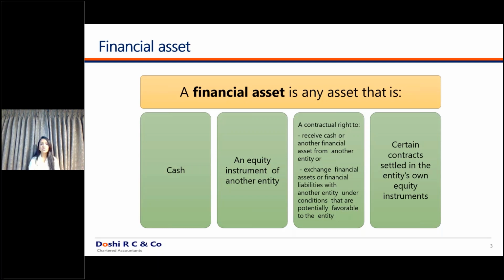Second, an equity instrument of another entity. It might be investments in an entity. It might be any kind of shares of that entity. So whatever is the equity instrument of that entity, investments in that entity is by default a financial asset. Third, wherever you have an asset where you have a right to receive cash or another financial asset from the entity. So what does it mean?